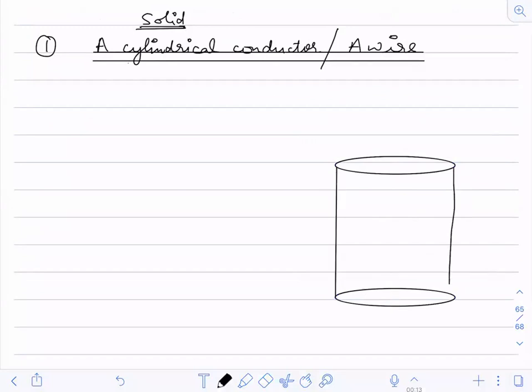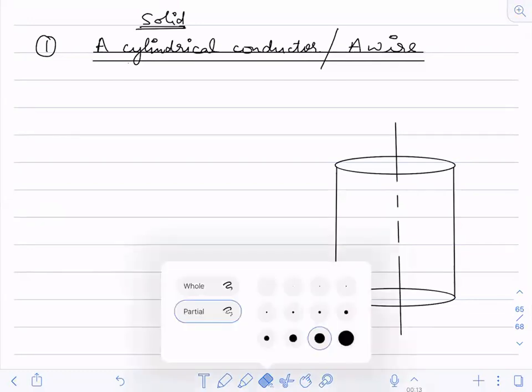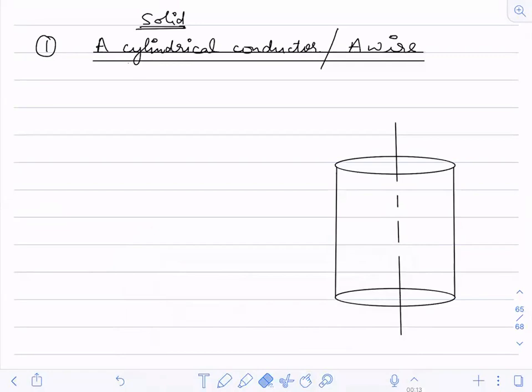This is the conductor which has a radius R. Now, I take a point somewhere outside this cylinder, on this cylinder, or inside the cylinder.